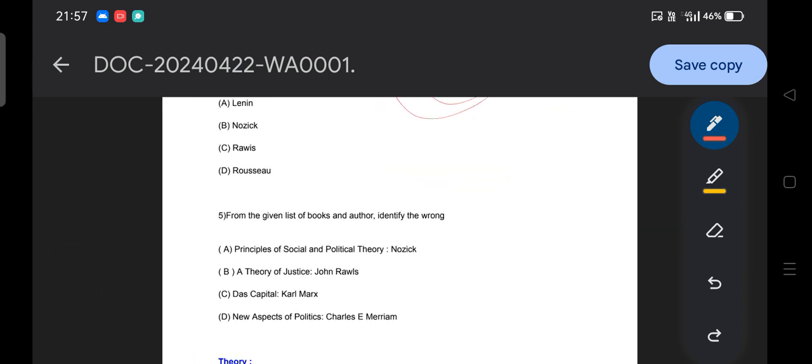Then moving to the next question: from the given list of books and authors, identify the wrong one. Option A, Principle of Social and Political Theory, Robert Nozick. Option B, A Theory of Justice, John Rawls. Option C, Das Kapital, Karl Marx. Option D, New Aspects of Politics, Charles E. Merriam. Under the concept of justice we need to cover different books by different scholars, because this is the trend of our examination. There is no problem in this question, because option A is obviously wrong. Principle of Social and Political Theory is by Ernest Barker, and Robert Nozick wrote Anarchy, State and Utopia in 1974.